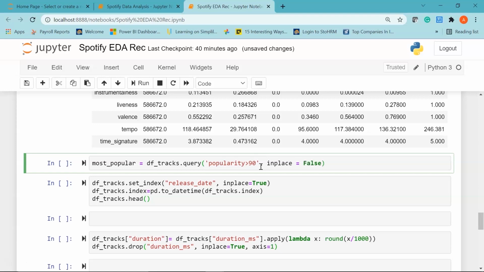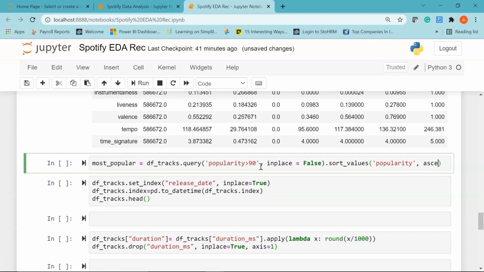data frame. And then I'll say sort_values, and I'm going to sort it based on popularity in descending order.